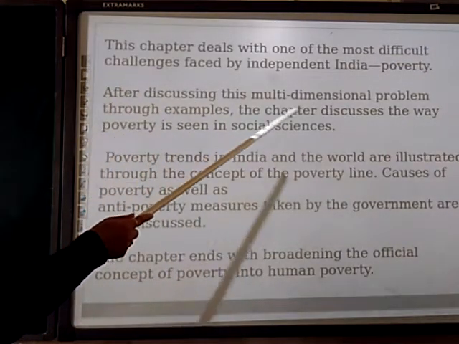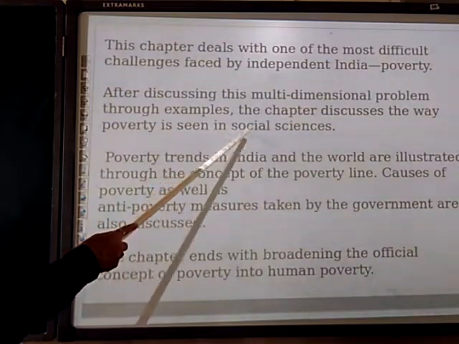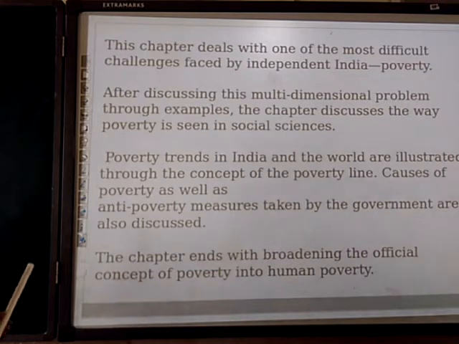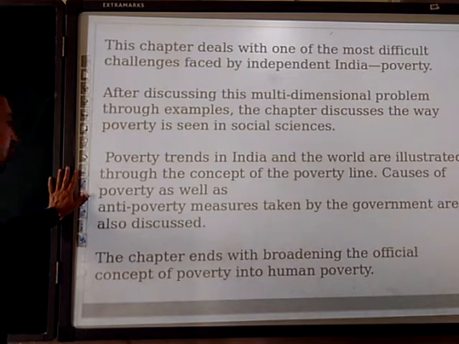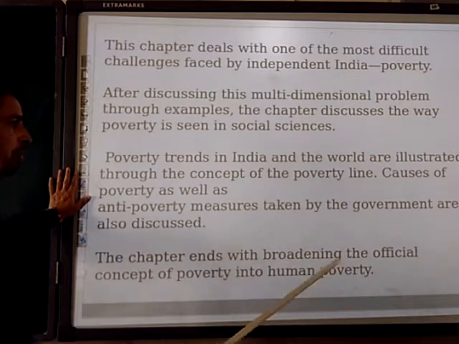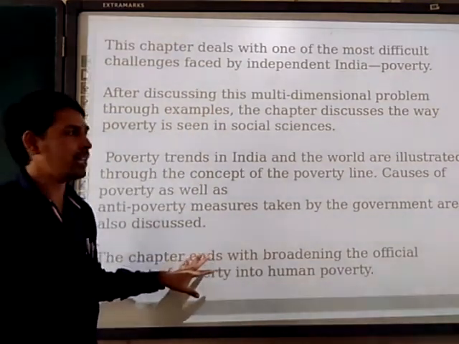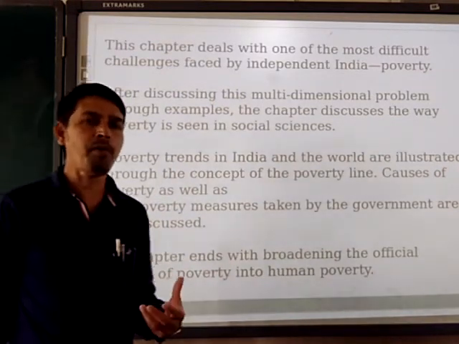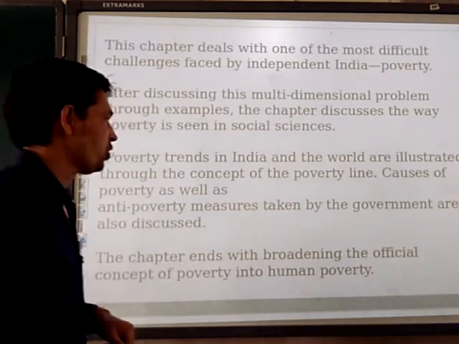Through examples, the chapter discusses the way poverty is seen in social science. Poverty trends in India and the world are illustrated through the concept of the poverty line, and causes of poverty as well as anti-poverty measures taken by the government are also discussed. The chapter ends with broadening the official concept of poverty into human poverty. So in this chapter, the overview is speaking about how poverty is related to multi-dimensional problems and why poverty is called a challenge. So let's proceed.